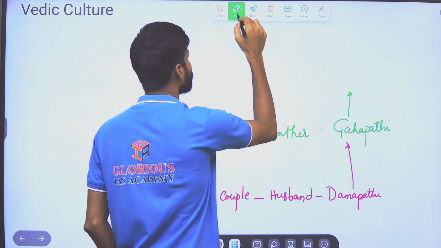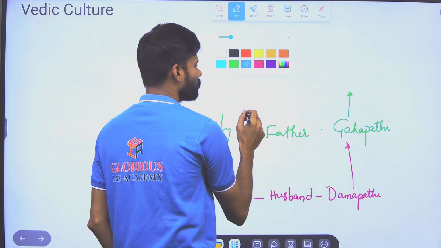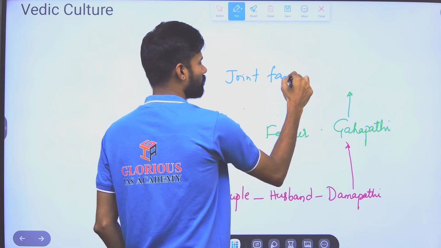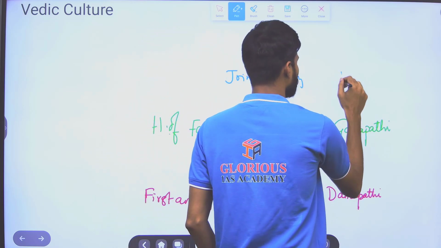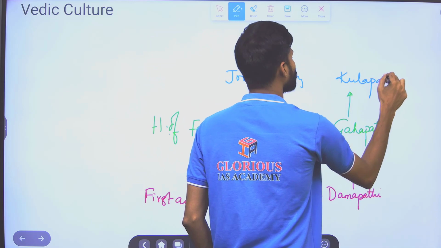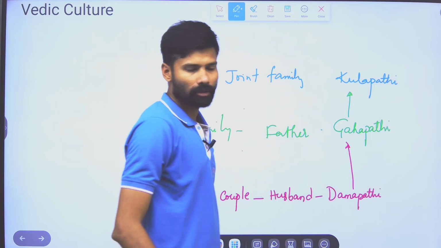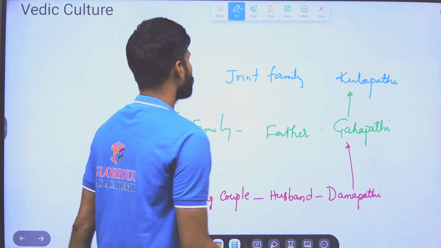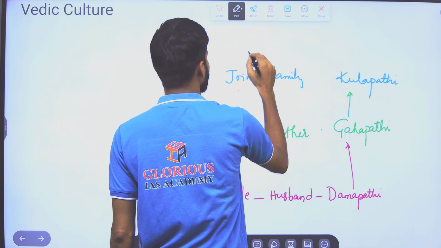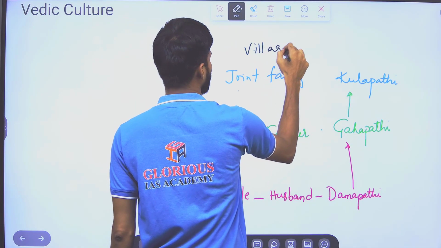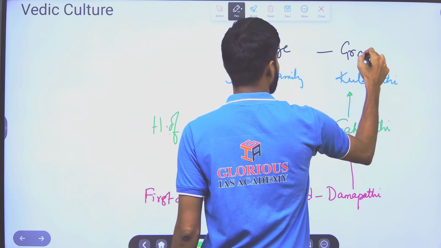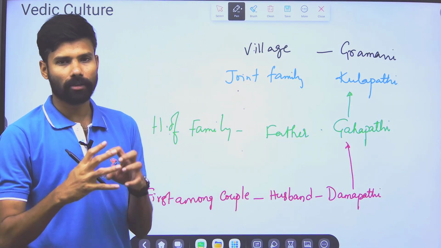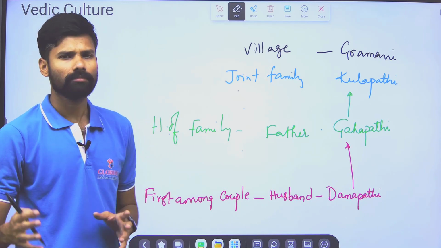And the head of the family, if it is a joint family, of course those days it was completely joint families, is Kulapati. In a village there are multiple families, and the village is headed by Gramani. A group of villages together is called a Jana or a kingdom.